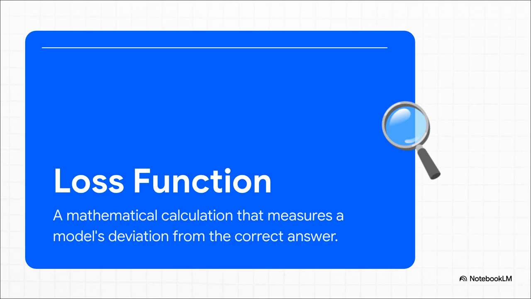If the model's predictions are accurate, the loss is small. If its predictions are wildly inaccurate, the loss is large. So the fundamental objective of all machine learning is to optimize the model to minimize this loss. We basically want that error calculation to get as close to 0 as humanly possible.